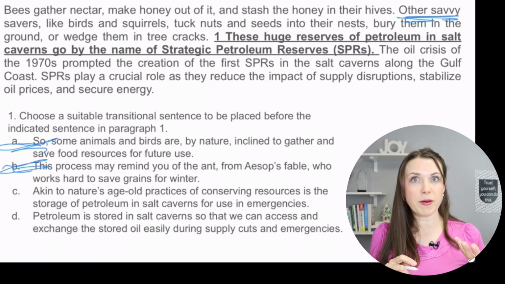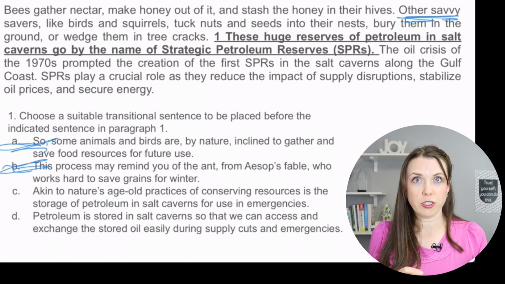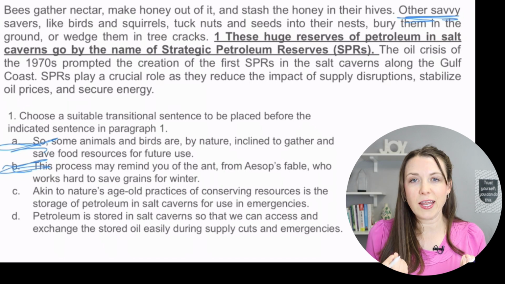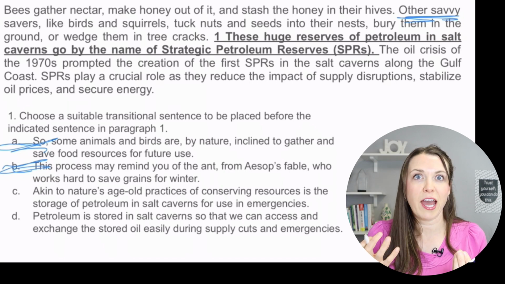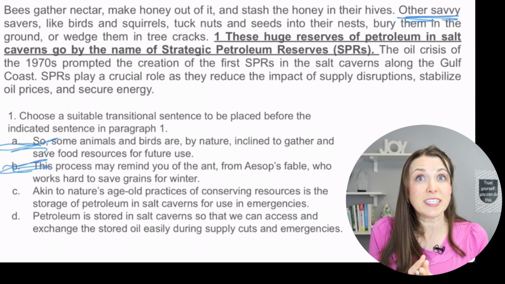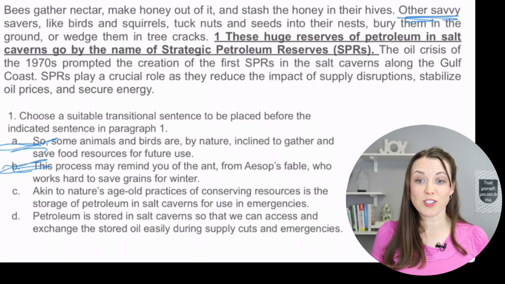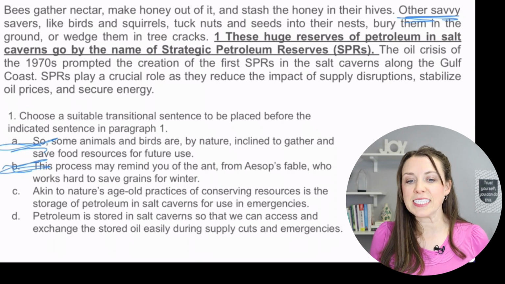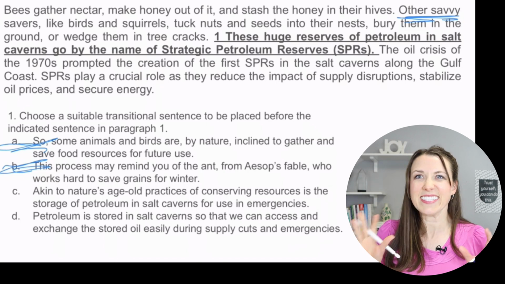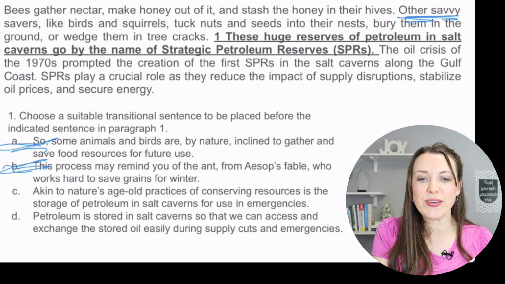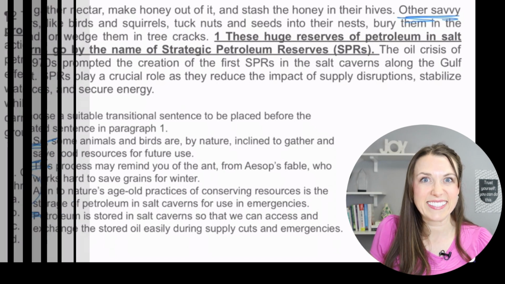We talk a little bit about nature, and then we tie it in with the petroleum salt cavern reserves, right? So let's look at D and see how that one is. "Petroleum is stored in salt caverns so that we can access and exchange the stored oil easily during supply cuts and emergencies." Again, that doesn't tie them together. So here our answer is going to be C.